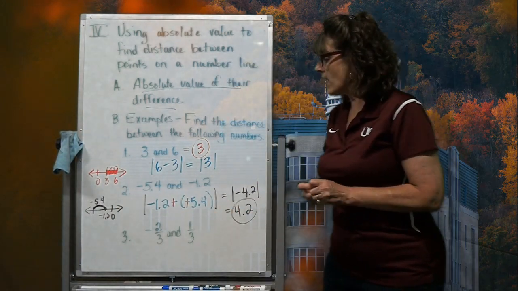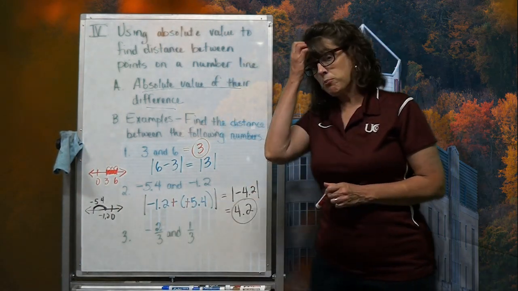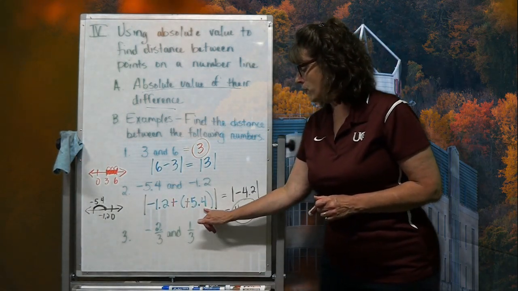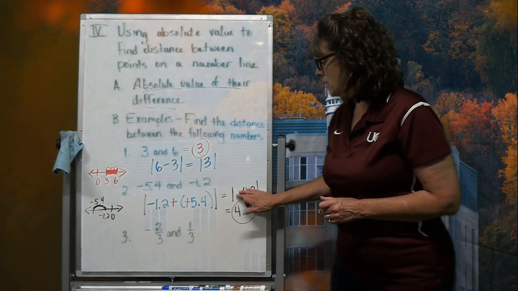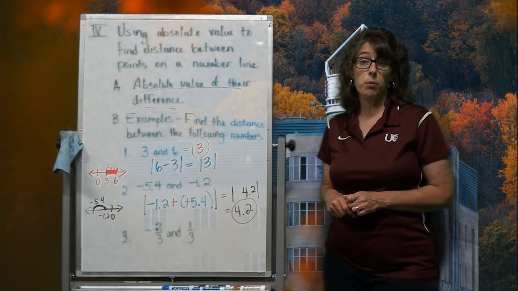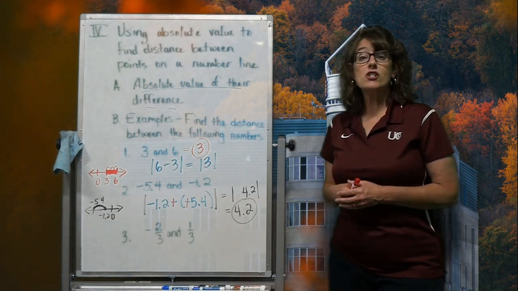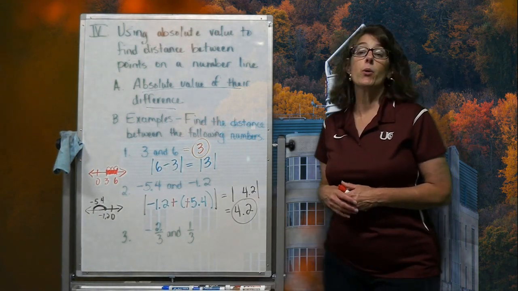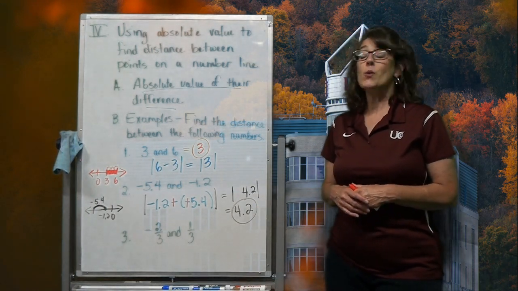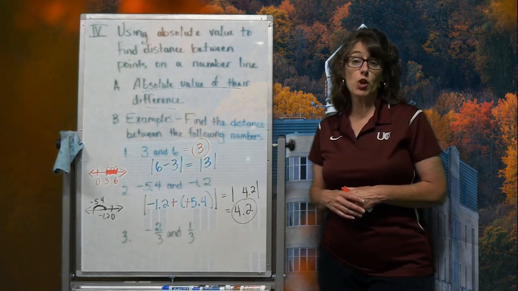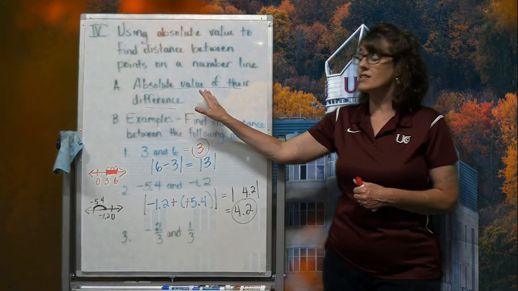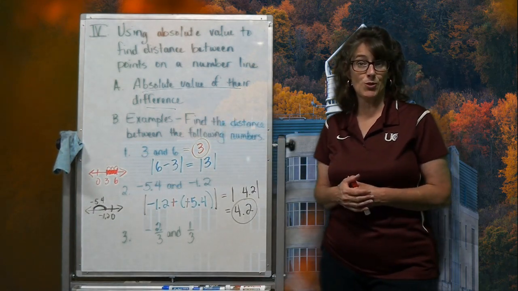And once again, subtracting a negative really means adding a positive. And so now I'm going to take that negative 1.2 plus 5.4, and we'll take the smaller from the larger. 1.2 from 5.4 is still 4.2, but now I'm going to take the sign of the larger. Now it's the absolute value of a positive 4.2. Well, again, that just simply means how far is 4.2 from 0 on the number line? It's 4.2 units. So it doesn't matter the order that you subtract, just subtract the two, take the absolute value of that difference in order to get the distance between those two numbers.